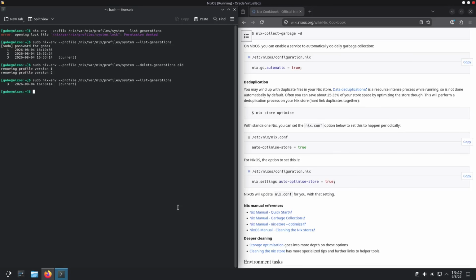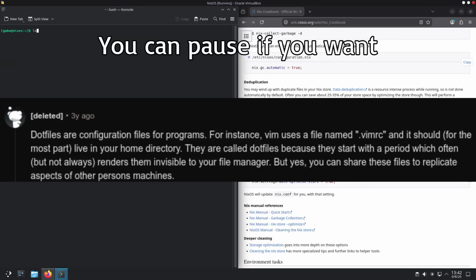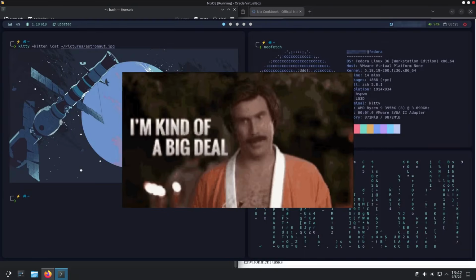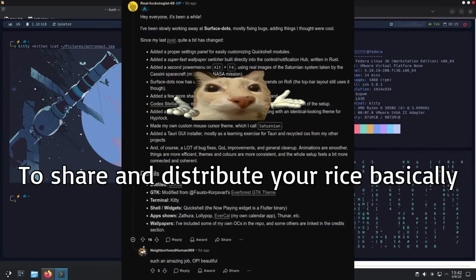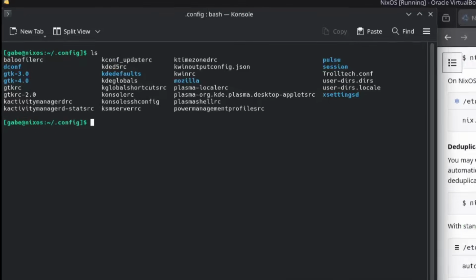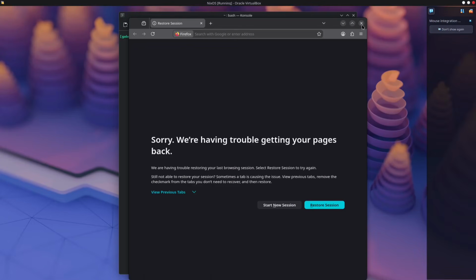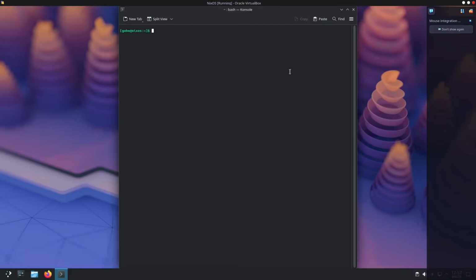Okay, I think NixOS is honestly pretty cool. Basically, why this is cool: you can have a whole system that is like dot files. If you don't know what dot files are, we're currently at home here. We do ls -a. Those are dot files. For example, .config, which for Linux users is a pretty big deal because dot files contain a lot of the configuration stuff, you know? Another day of NixOS.